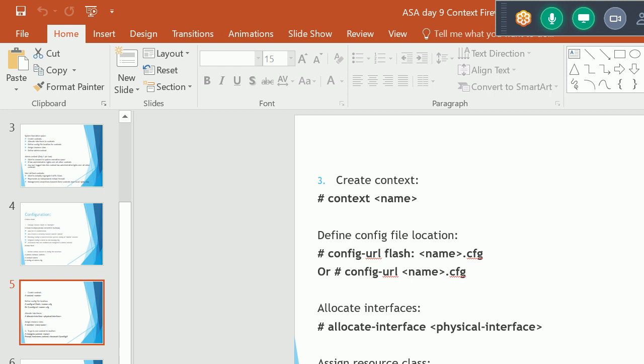Now, to go from one context to another, if we want to switch between contexts, we use the command changeto context. After that, we give the name, like C1 or A. The prompt shows hostname/context, like Cisco/C1. After that, it shows that context's config.